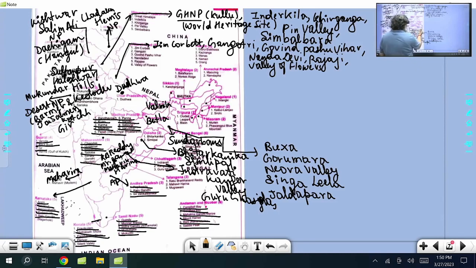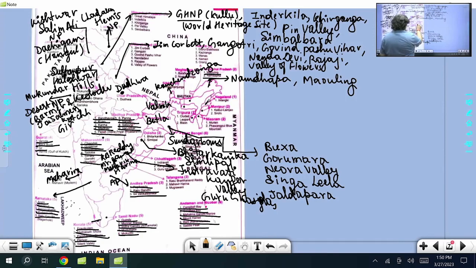Now if you look at northeastern India, Arunachal Pradesh: Mouling, Namdapha. Very famous name is Namdapha. Namdapha National Park in Arunachal Pradesh. Another name comes, Mouling. Mouling National Park. Both are in Arunachal Pradesh. Then Kanchenjunga, you are aware, Sikkim. We have discussed Kanchenjunga.